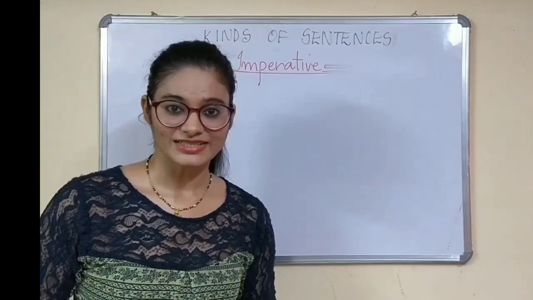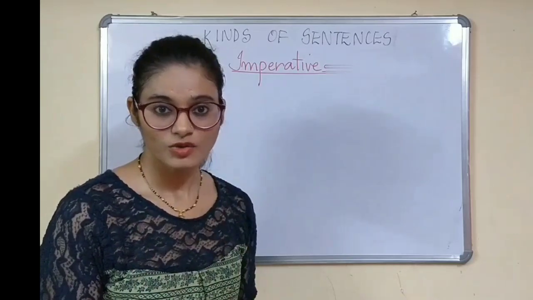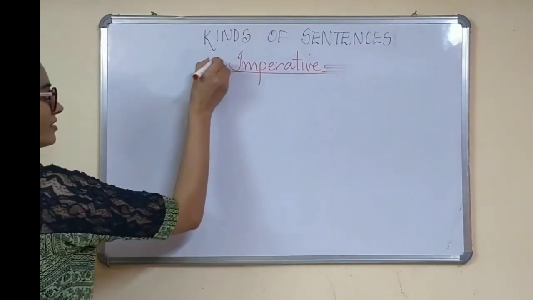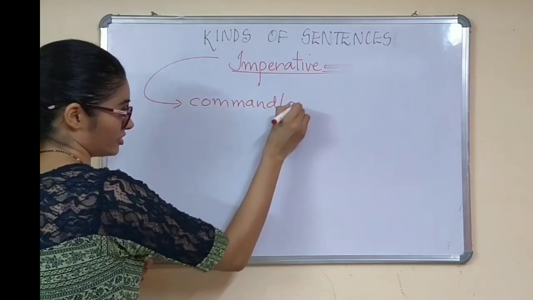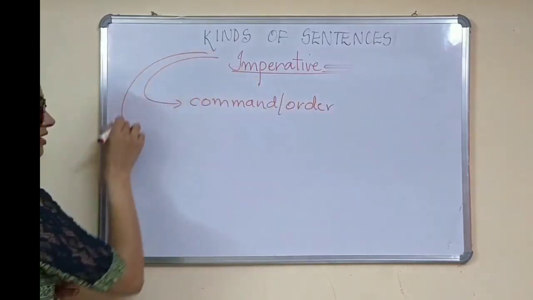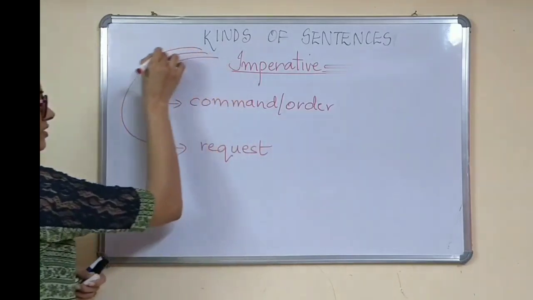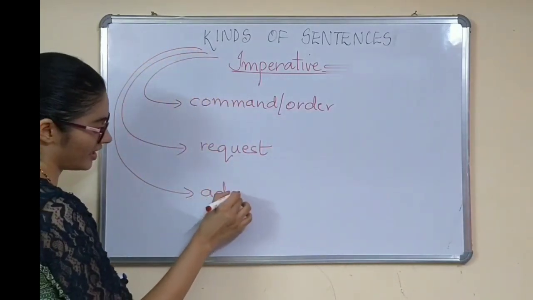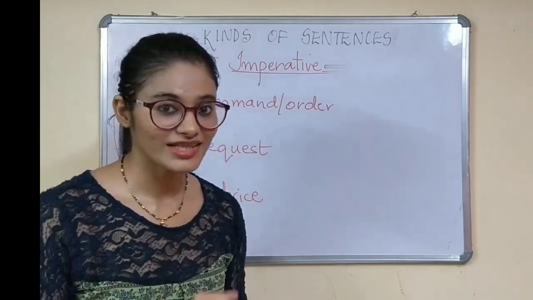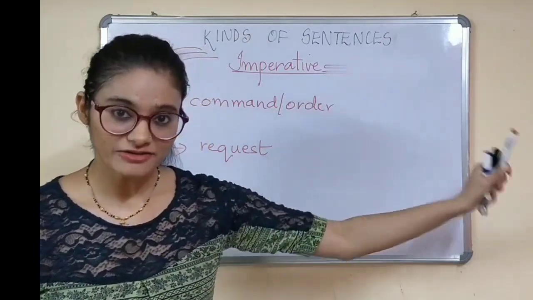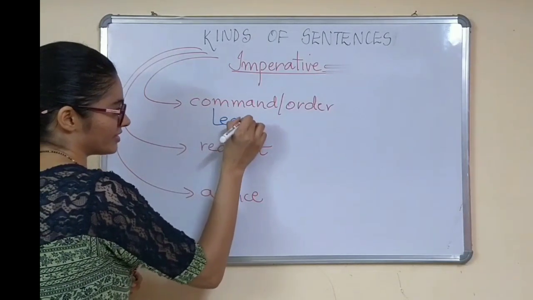Imperative sentences are basically the sentences wherein it gives command or an order, you can say, okay? It gives command or an order. It makes request, also gives an advice. Okay. So as I told you, my teacher said, "Leave the room immediately." She did not say, "You leave the room immediately."